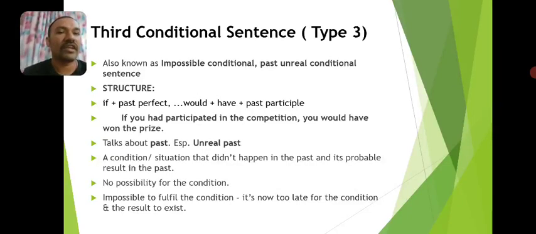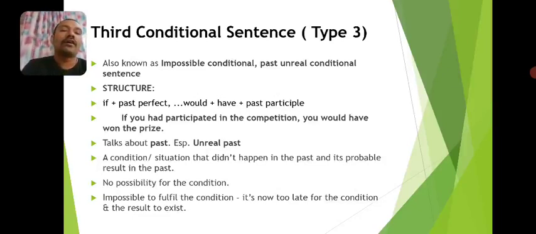So this is the only conditional sentence which is used to talk about the past exclusively. All the others are used to talk about the present or future, or to refer to permanent truths. But this sentence structure is used to talk about the past exclusively.